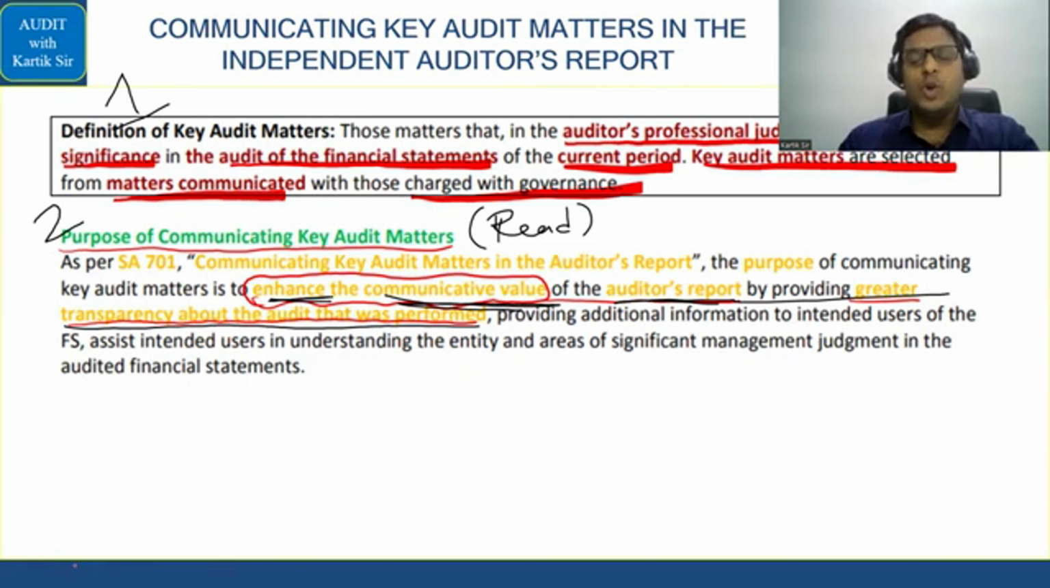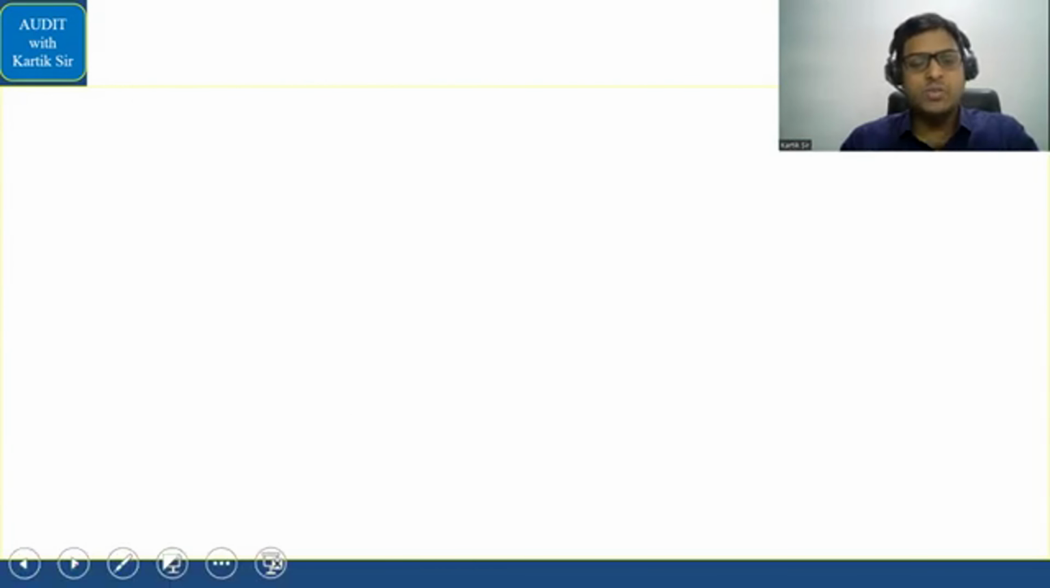The key audit matter paragraph, as I told you, is used to enhance the communicative value of the auditor's report by showing greater transparency about the audit that was performed. Whatever important matters the auditor discussed with the TCWG, he is filtering that, and only the most significant matters discussed with TCWG, the auditor is showing in the auditor's report. Okay, let's go further.